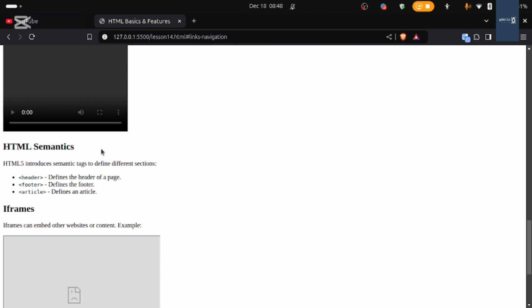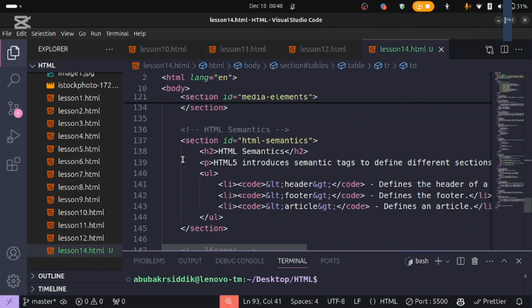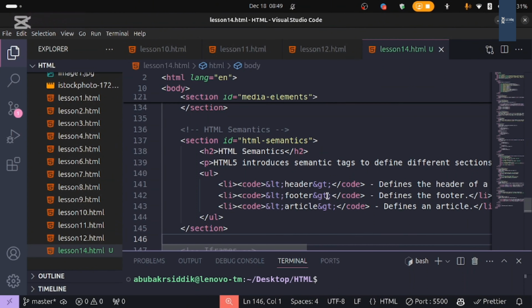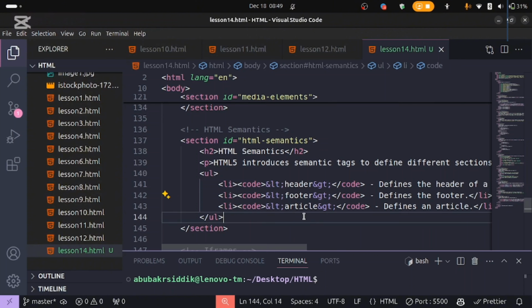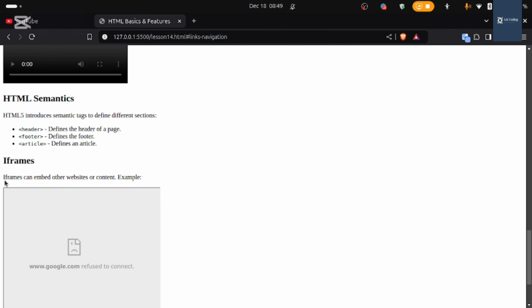And the last one is HTML semantics. In HTML semantics, I have taught you about some semantic tags, right? We have header, footer, articles.